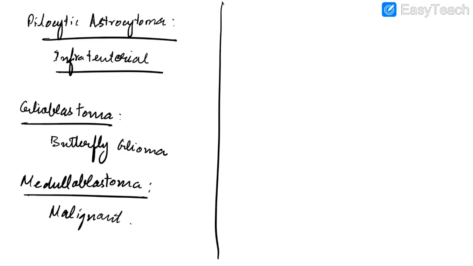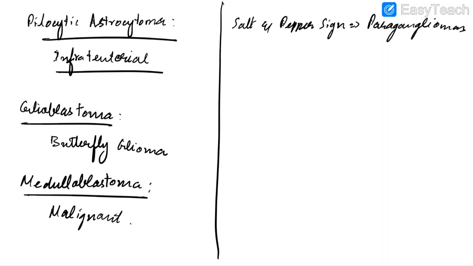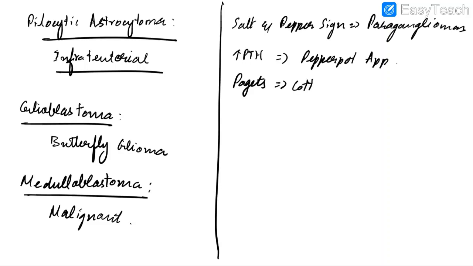Now let us discuss some important radiological signs. Salt and pepper sign is seen in head and neck paragangliomas. Remember, in case of hyperparathyroidism, there will be salt and pepper appearance of skull or pepper pot appearance. In case of Paget's disease, there will be cotton wool appearance of skull.